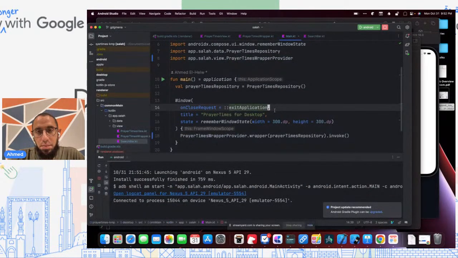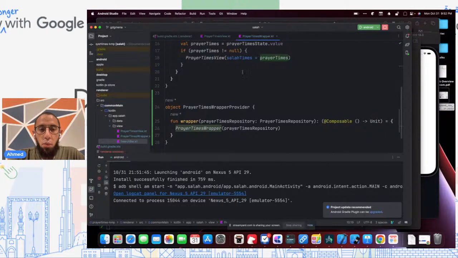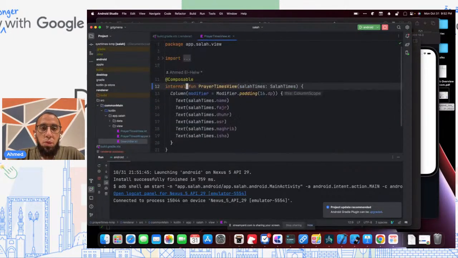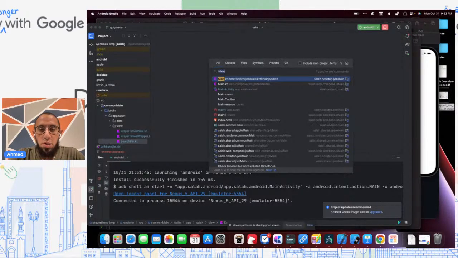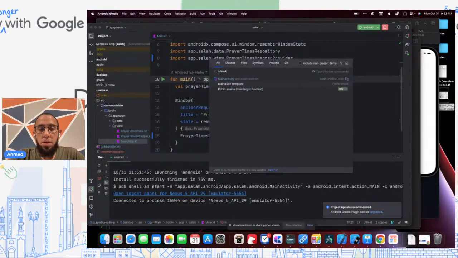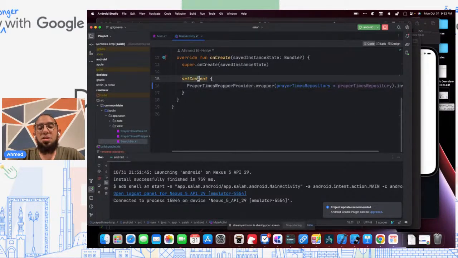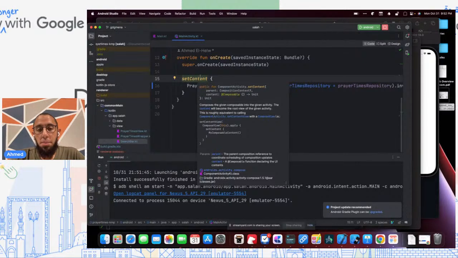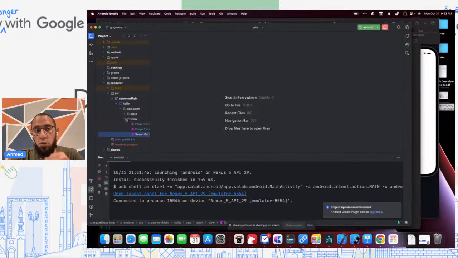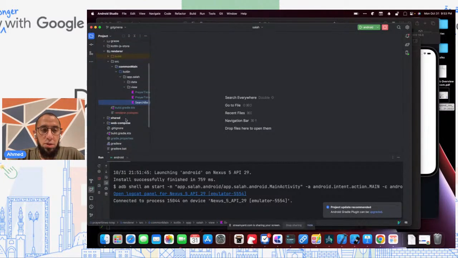But okay, so great. We need to do one more thing for iOS, which is, when we notice that we use this code on the desktop, we had this application function to basically start a composition for us. And on Android, we also had setContent to start a composition context for us as well. And we need something similar on iOS, but we won't be able to do this directly in iOS, so we need to do this in the rendering code as well. So what we really want is iOS specific code.